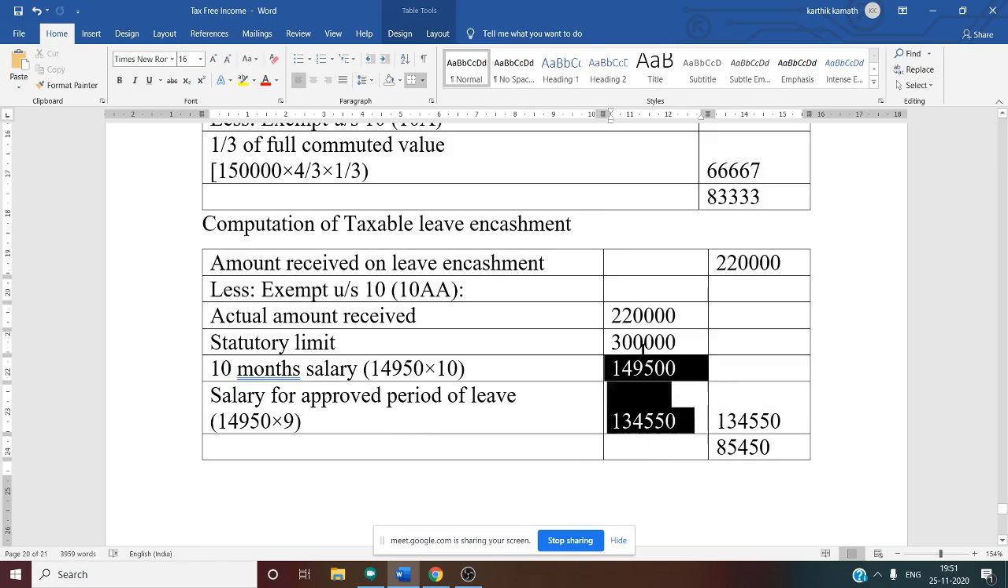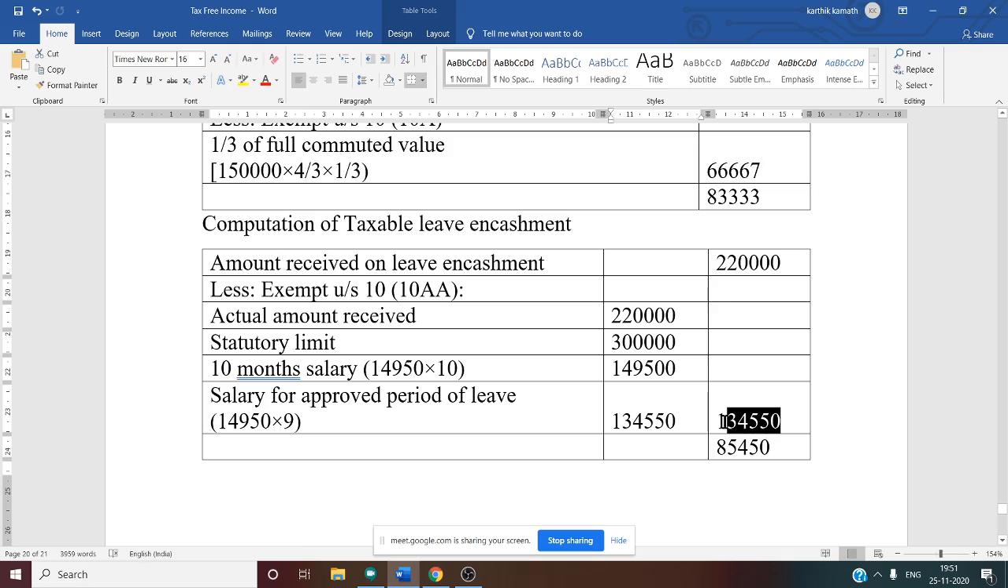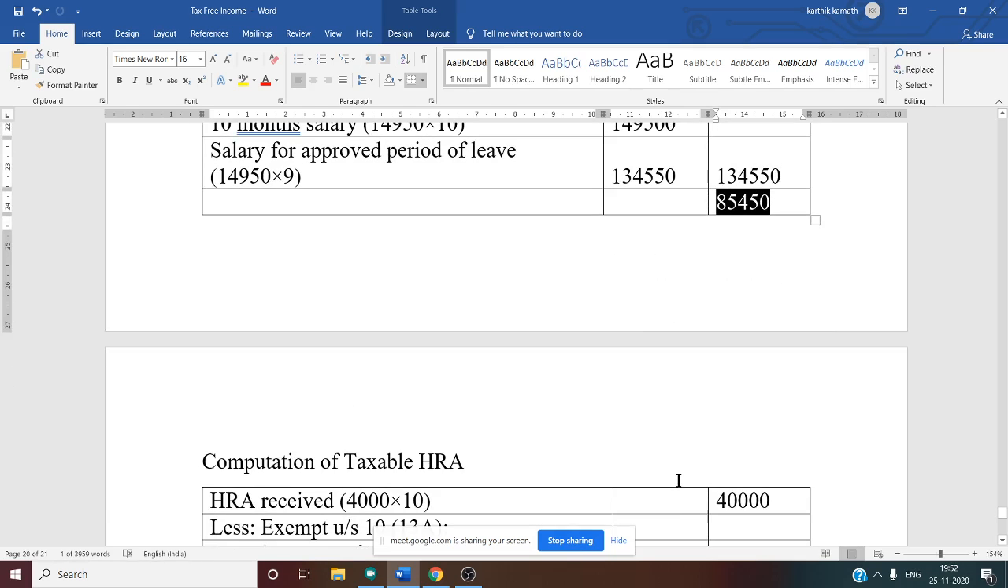So among these four, whichever is least is exempt. Which is least? Last one. Last one is least. That is why it is written in the outer column. So on this amount, no tax. 1,34,550, no tax. So remaining amount is taxable. 2,20,000 minus 1,34,550. Taxable earned leave encashment is 85,450. Now the third part of the question is over.